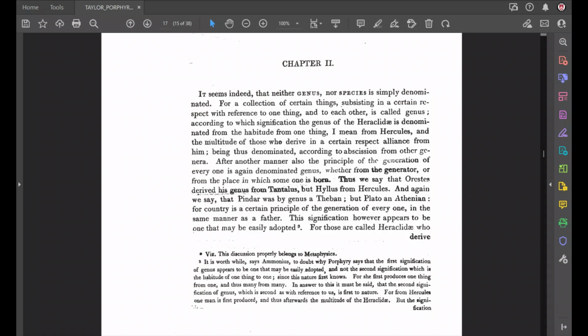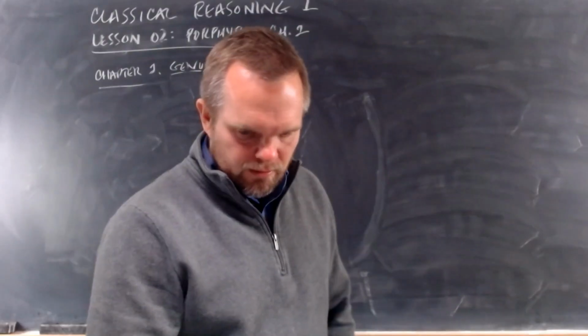That's idea A, what he just said there. A collection of certain things subsisting. This word subsist means to exist. A collection of certain things subsisting or existing in a certain respect with reference to one thing and to each other is called genus. What does that mean?